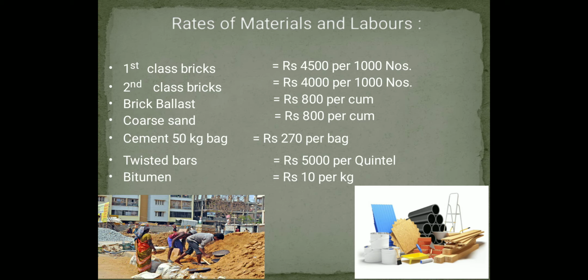Next, we'll move on to the rates of materials and labor. For first class bricks, it is rupees 4,500 per thousand numbers, and for second class bricks, it is rupees 4,000 per thousand numbers. For brick ballast, it is rupees 800 per meter cube. For coarse sand, it is 800 per meter cube. For a cement bag of 50 kg, it is rupees 270 per bag. For twisted bars, it is rupees 5,000 per quintal, and for bitumen, it is rupees 10 per kg.